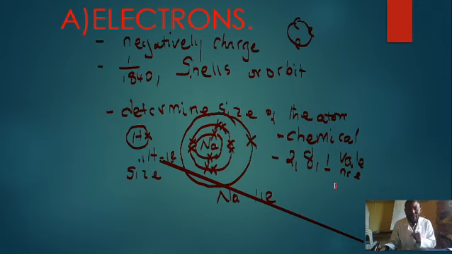So what takes part during chemical reaction is electrons, not the protons in the nucleus, nor the neutrons. It is the electrons that take part during chemical reactions.